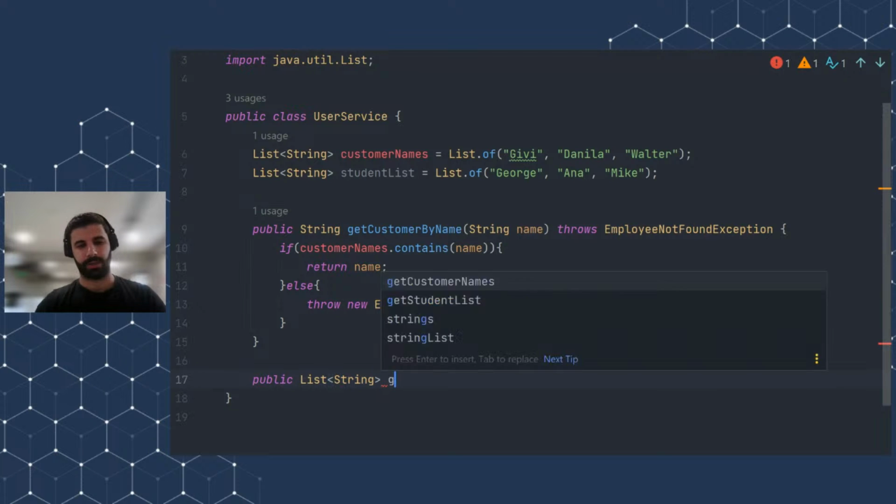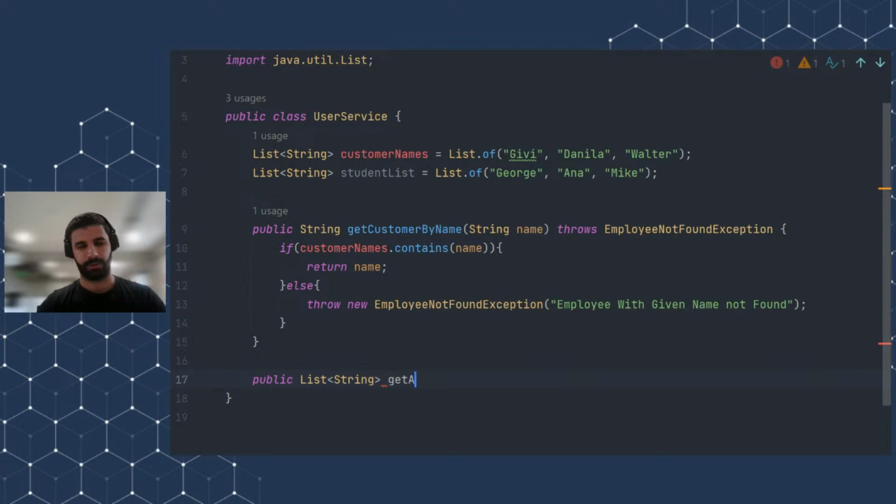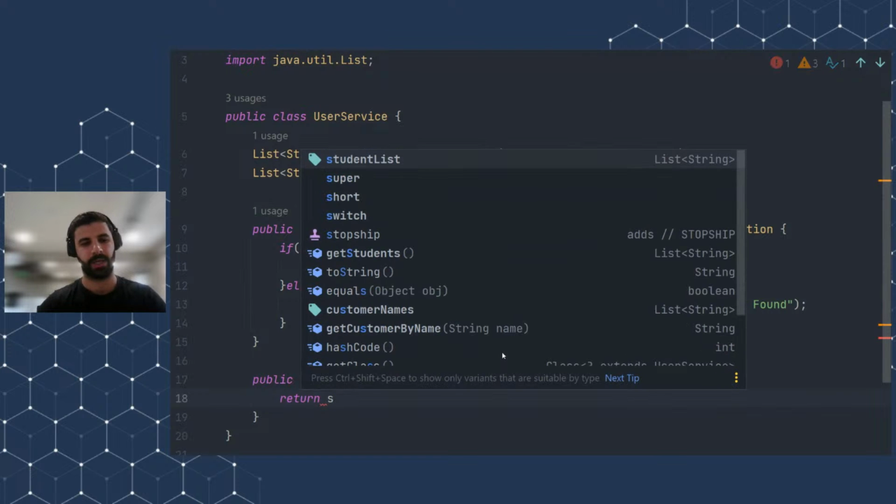Get all students, or get students. What this method does is that it returns the student list.